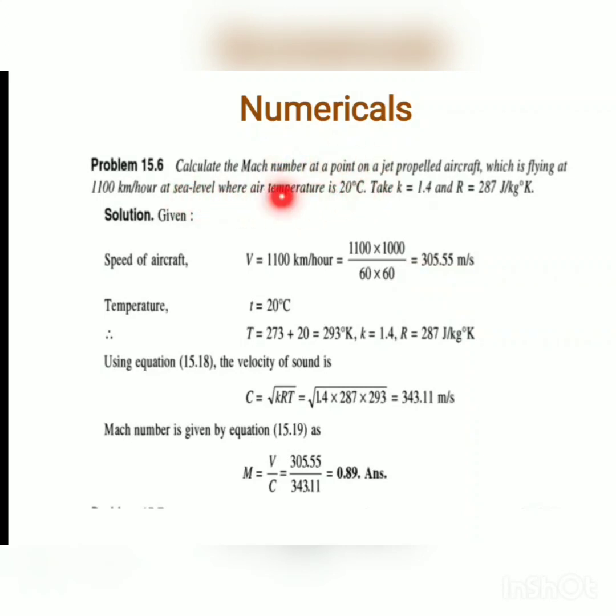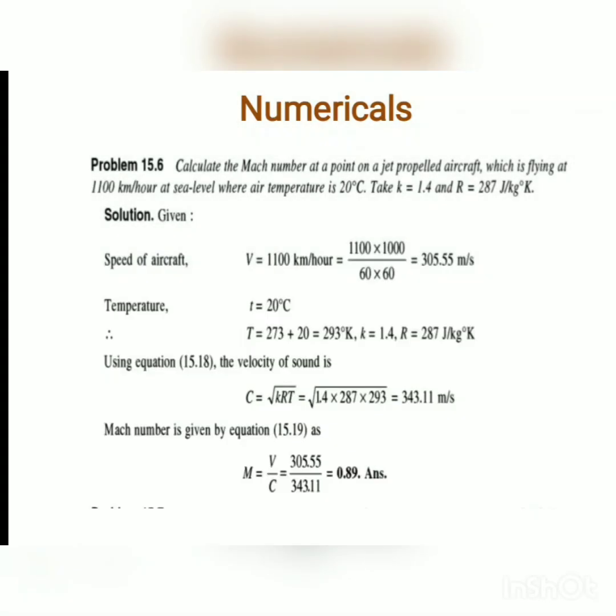The air temperature is given, that is 20 degrees Celsius. T is equal to 20 degrees Celsius converted into Kelvin, that is 273 plus 20 equal to 293 Kelvin.